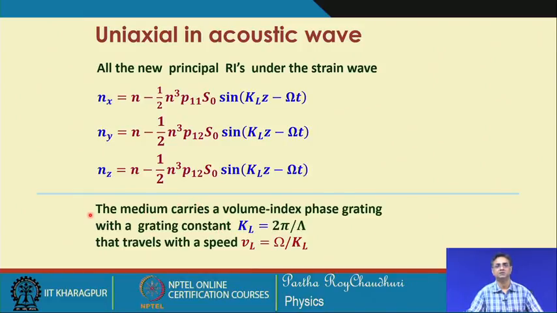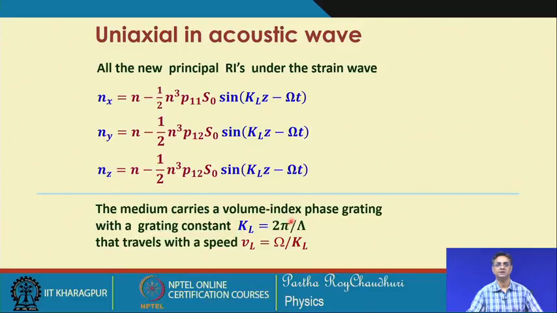So, you can see that such a medium, through which this acoustic wave is travelling in the longitudinal direction, any light wave propagating through this medium will see a volume index phase grating throughout the volume of the medium where the acoustic wave exists. We will see a phase grating, there will be a periodic change in the refractive indices. The periodicity comes from the sine function, and the grating constant will be given by k L, twice pi by lambda.